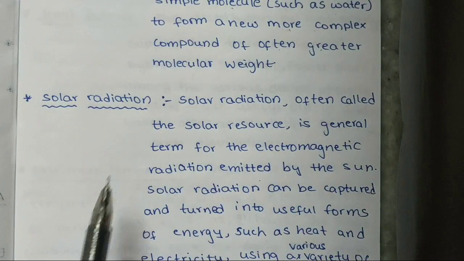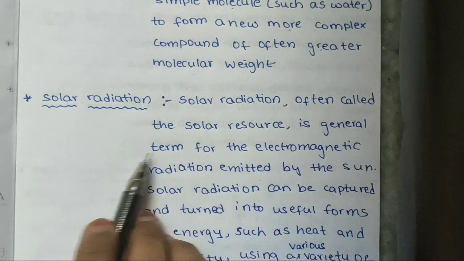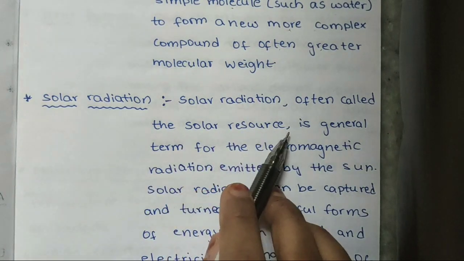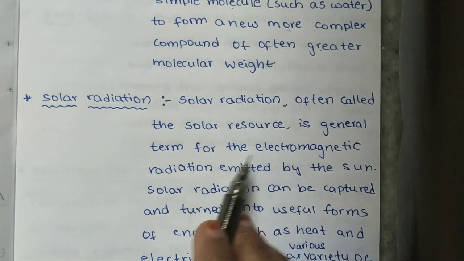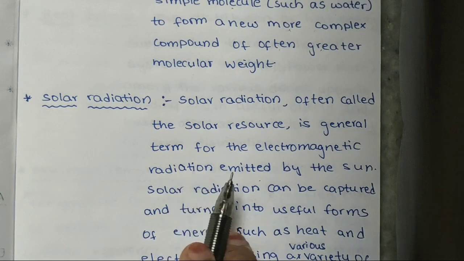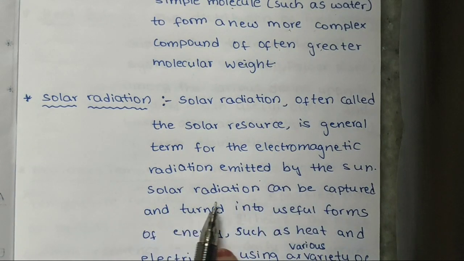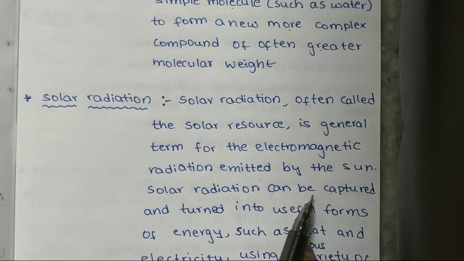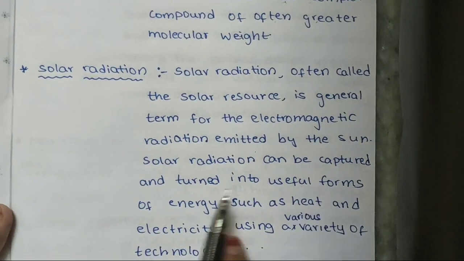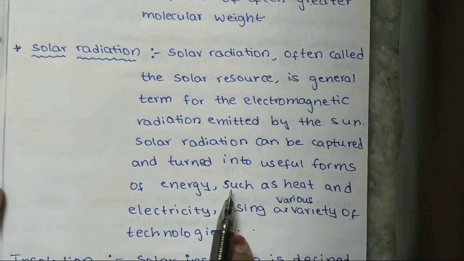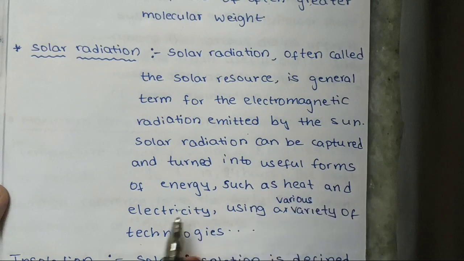Solar radiation. Solar radiation, often called the solar resource, is a general term for the electromagnetic radiation emitted by the sun. Solar radiation can be captured and turned into useful forms of energy such as heat and electricity using a variety of technologies.